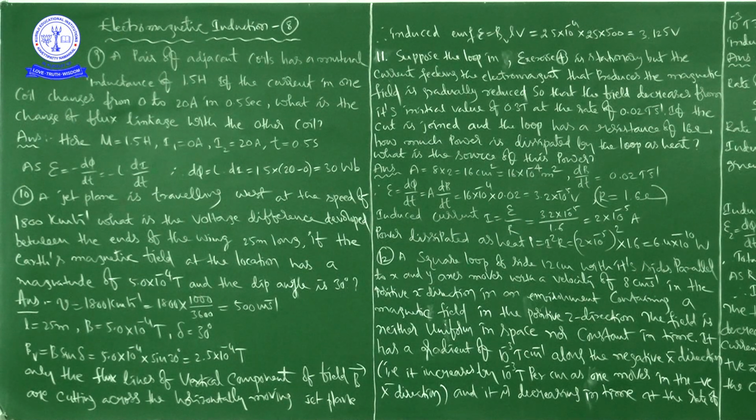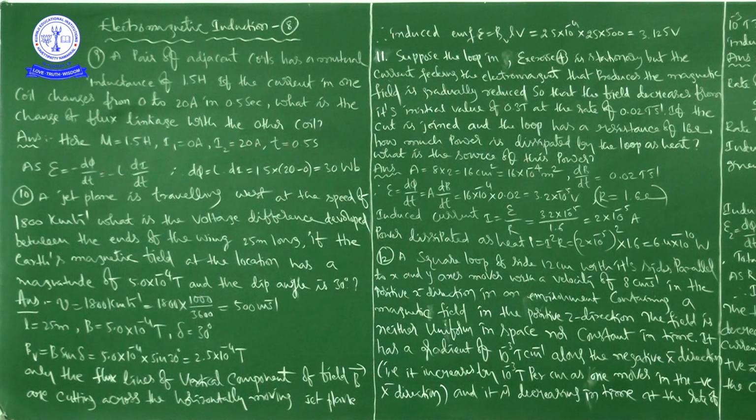First, you write the given values. Mutual inductance is 1.5 Henry, current I1 is 0 amps and I2 is 20 amps, time is 0.5 seconds.